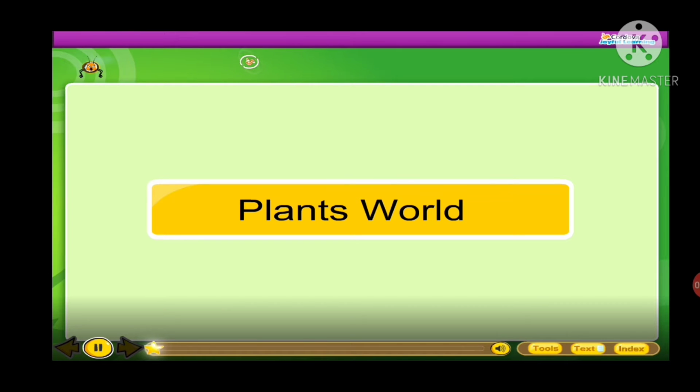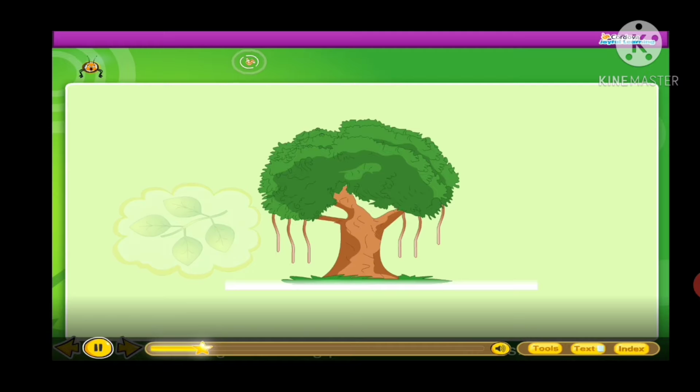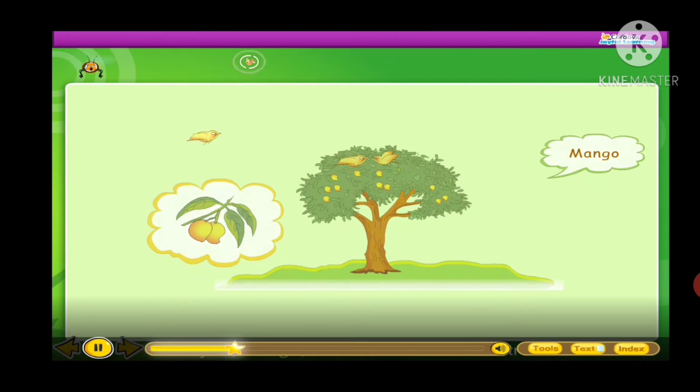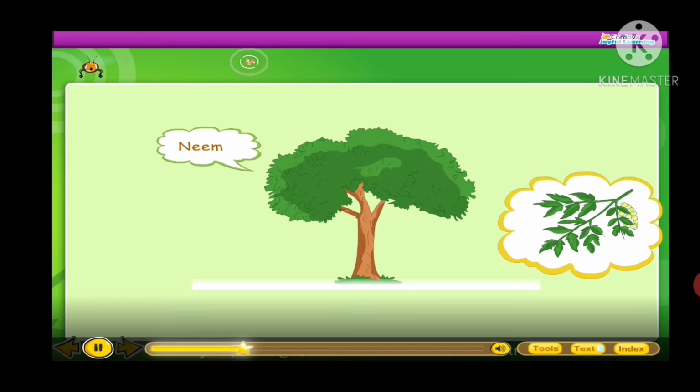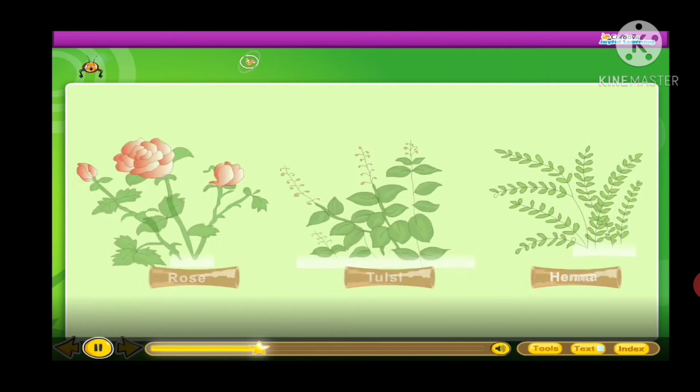Plant World. We see different kinds of plants around us. They are of different sizes. Some plants are big, while others are small. Trees. Big and strong plants are called trees. Banyan, mango, neem, and coconut are trees.